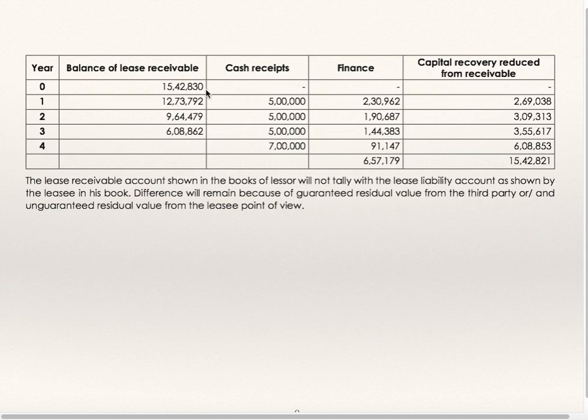Receivables will be shown on the asset side of the balance sheet, and from that every year he will keep on deducting the principal amount. So at the end of the fourth year, receivables will become nil, and interest charges he will credit to profit and loss account because it is his income.